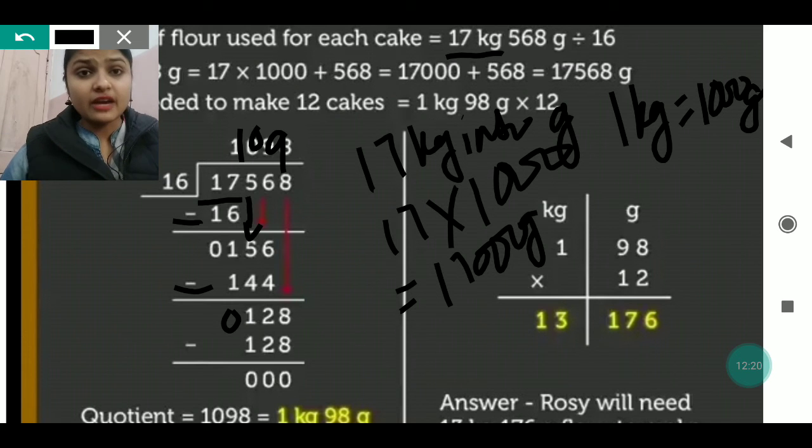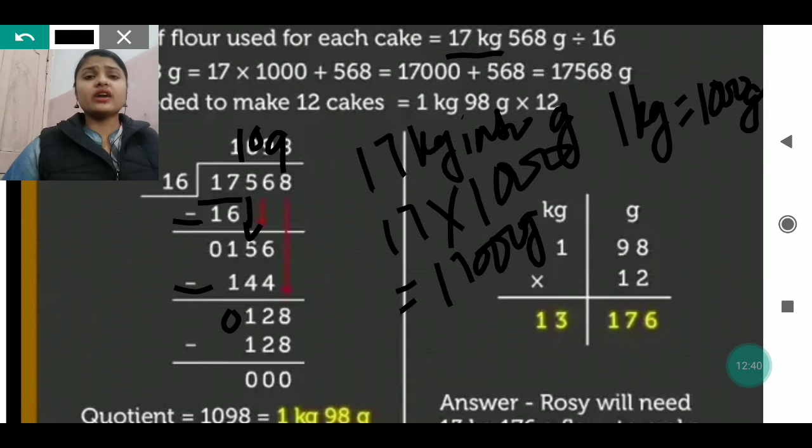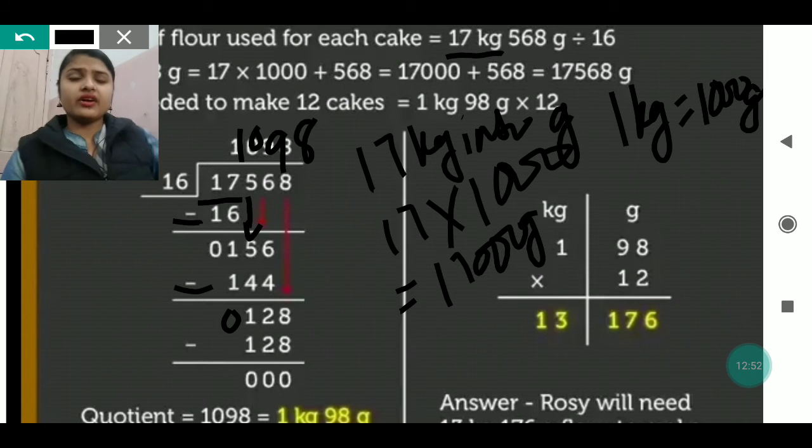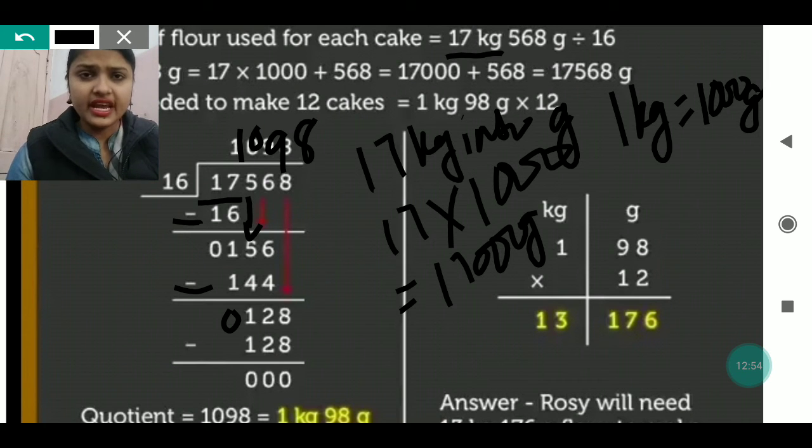Now, can we divide 12 by 16? No, we cannot do this. So for that we can see, is there any number still present in the dividend column? Yes, 8 was present. So that 8 we can take down, and that 12 can be made 128. Now when we read the table of 16 again, 8 times, we get 128. So 8 we will write in the quotient column and 128 we will write just below 128. When we subtract 128 from 128, we will get 0.